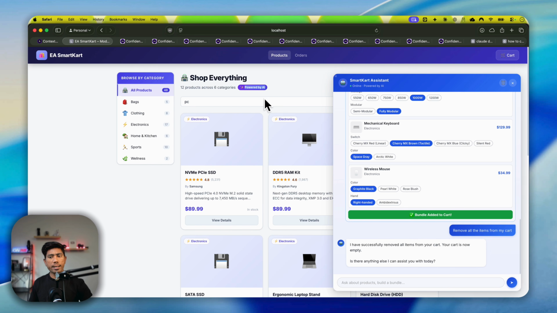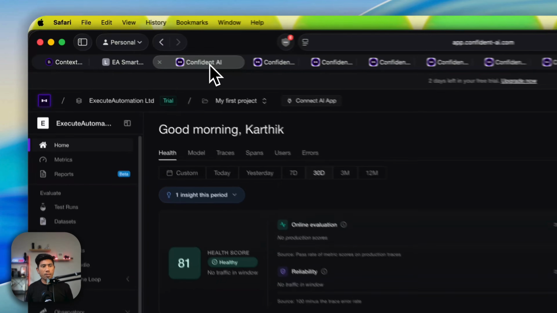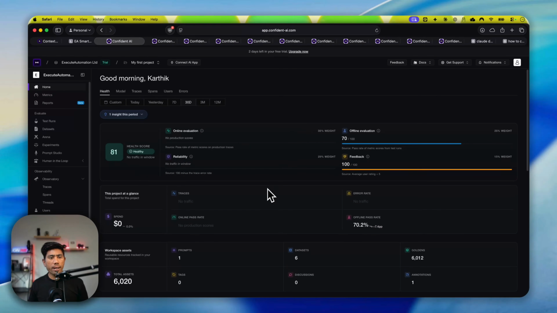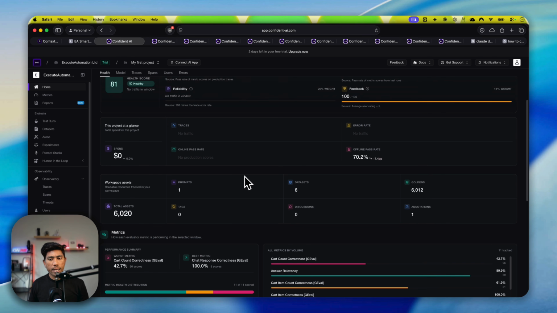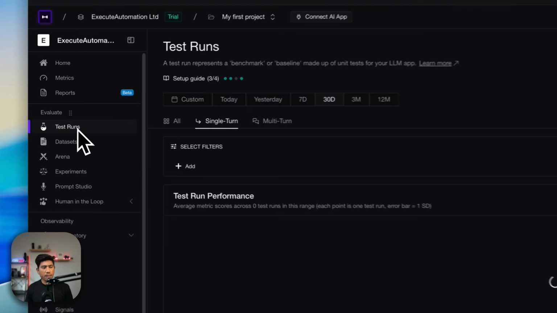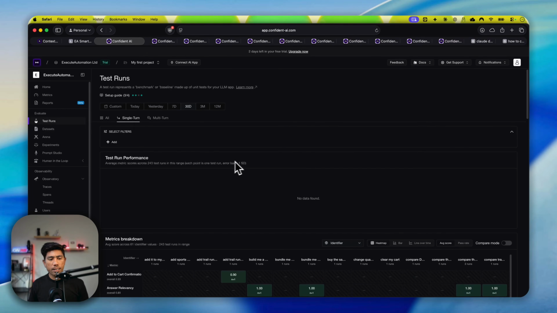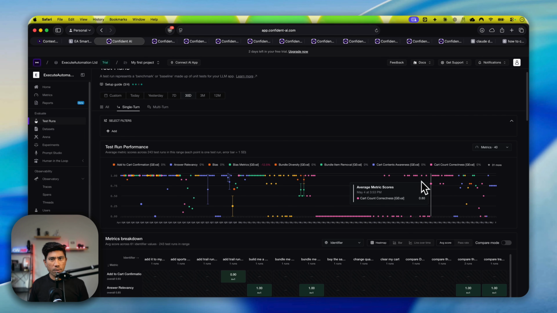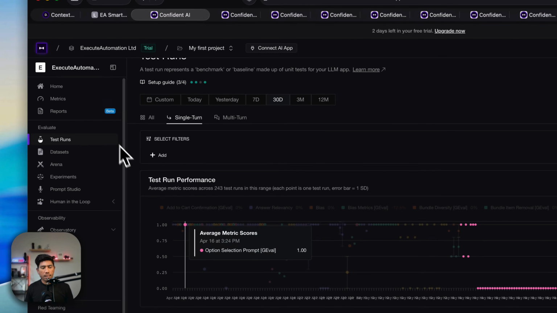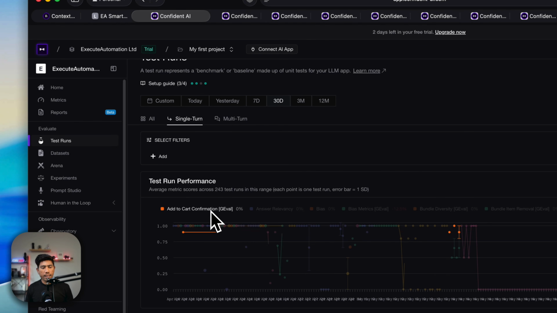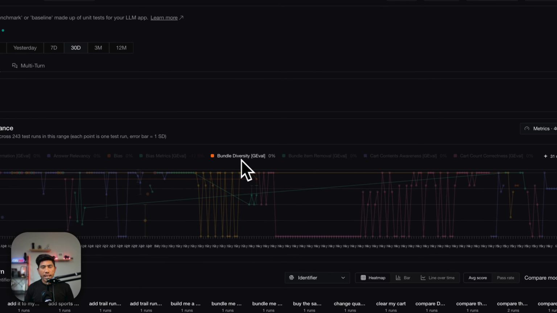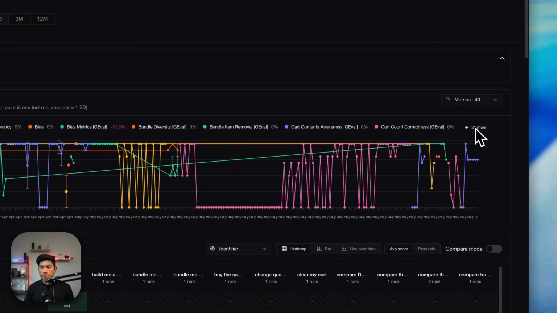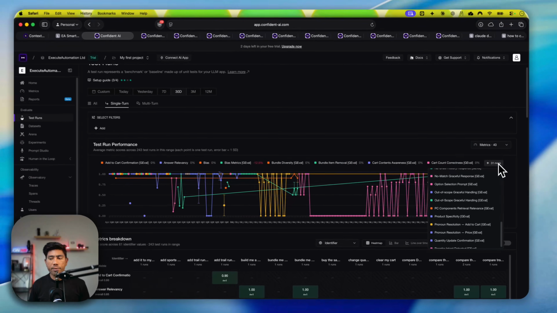So we are going to be testing all of these applications, and we'll be using the entire power of DeepEval and Confident AI to see what are the different metrics that we can write to do the evaluation. You can see that we have got a lot of different metrics in this entire course, and you can see the entire run that we have done over here, which is quite a big milestone that we have achieved in this entire course. We have done custom metrics like add cart confirmation evaluation, answer relevancy, bias metrics, bundle diversity, and then cart content awareness. And there are 31 more evaluation criteria that I have done in this particular course.